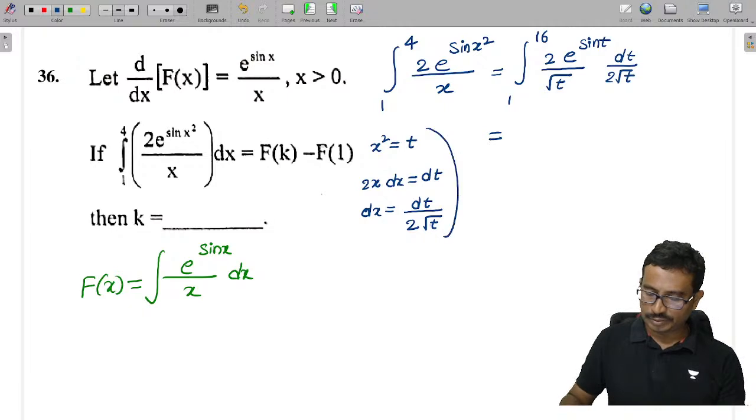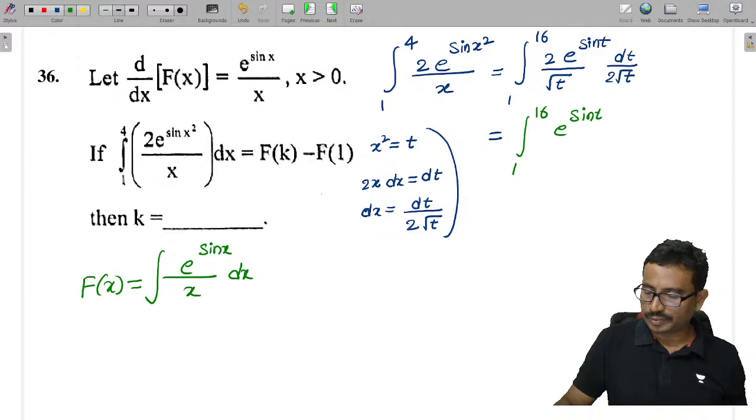Then try to simplify this value. From 1 to 16, 2 will get cancelled, giving e power sin t by t into dt.